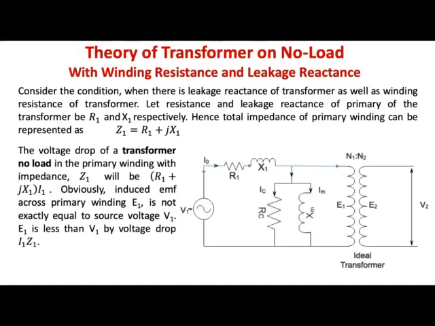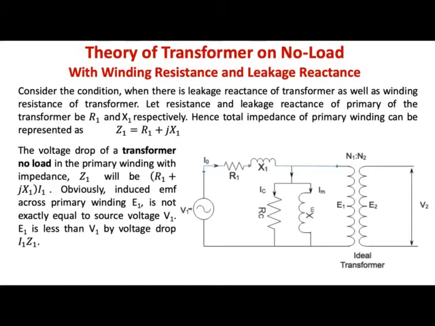Now we are going to consider the practical transformer. Practical transformer means now the windings of the transformer are also not ideal. So the primary winding will have some resistance, the secondary winding will have some resistance, the leakage reactance of the primary winding will be there, the leakage reactance of the secondary winding will be there. That leakage reactance means that whatever flux is being produced by the primary winding, all the flux is not linking to the windings present in the core.